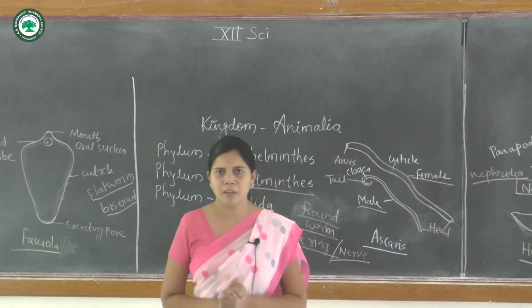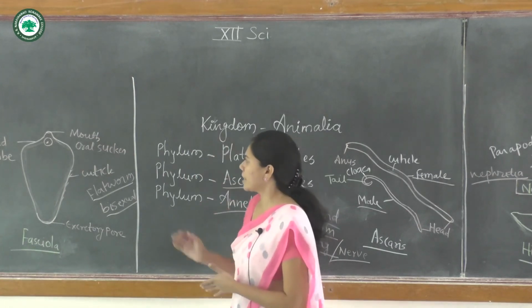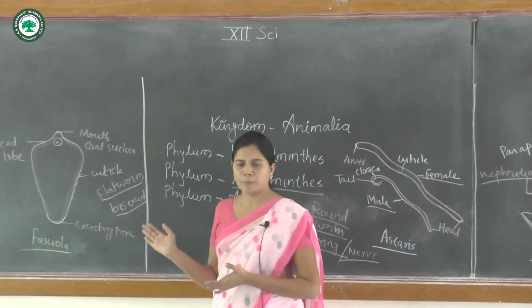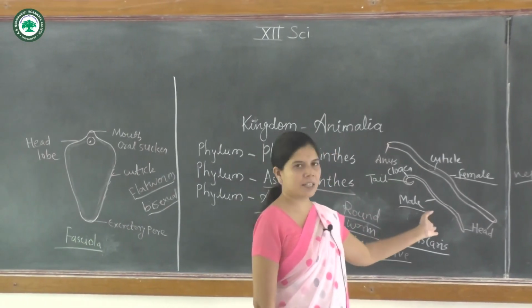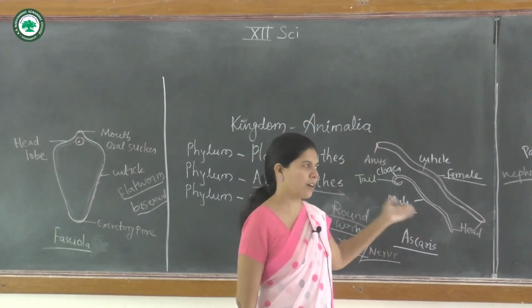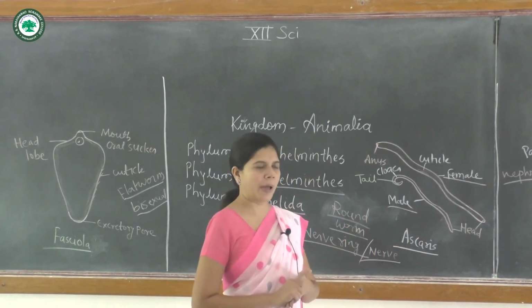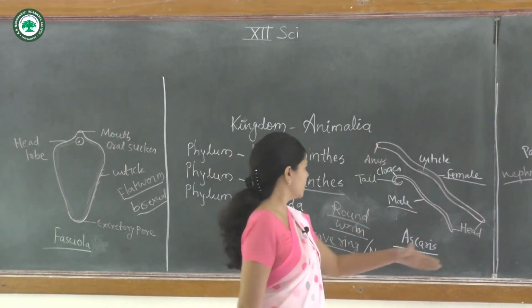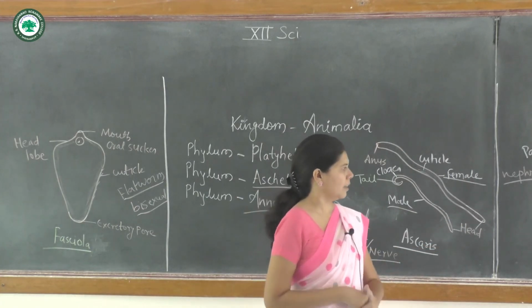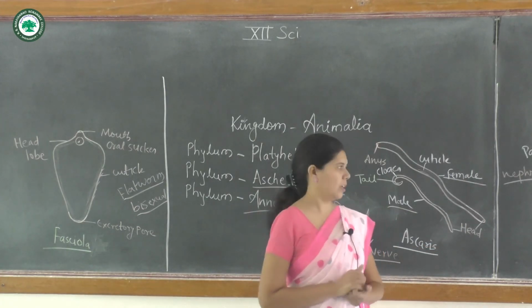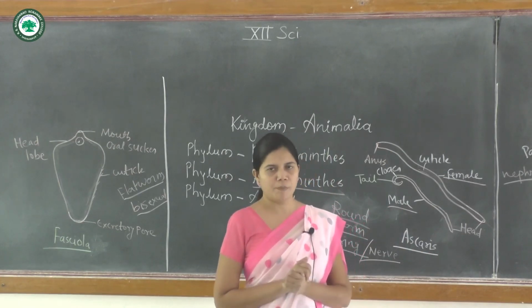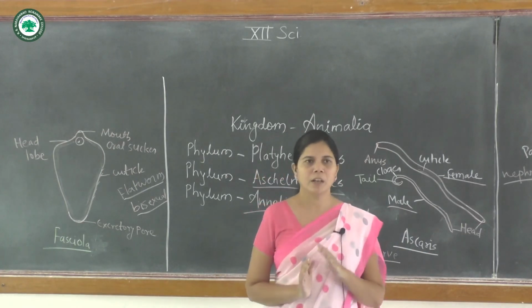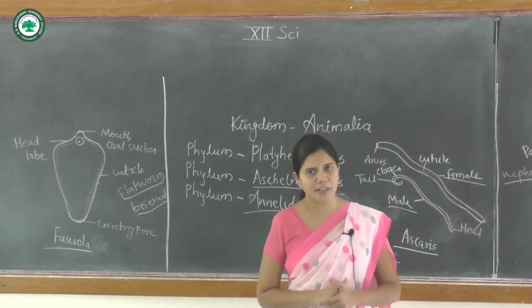I repeat the examples: Fasciola or liver fluke from the Platyhelminthes. In the Aschelminthes, Ascaris, which is known as the roundworm, and it is also parasitic. And the third one is Annelida, earthworm, leech and Nereis, which is known as the ringworm because it is a segmented animal.